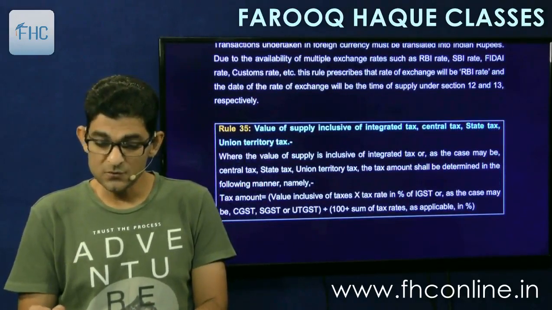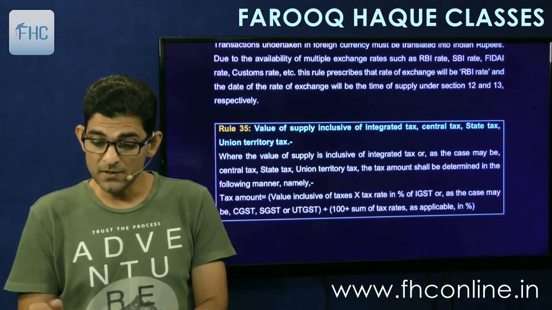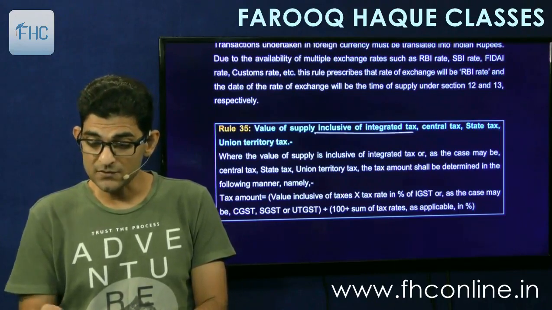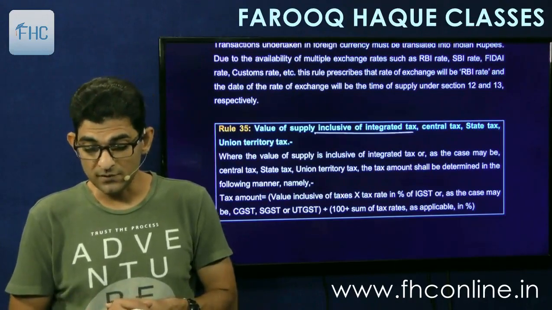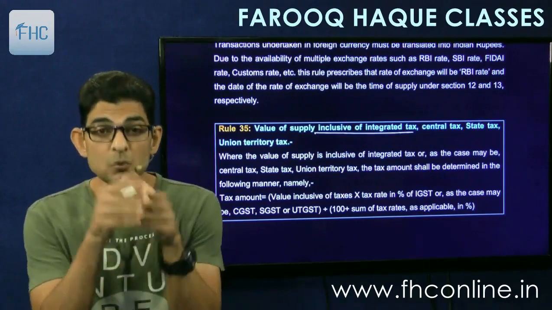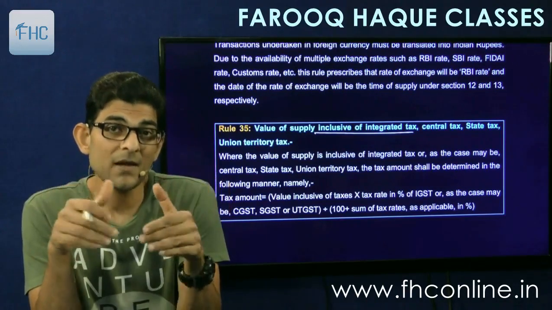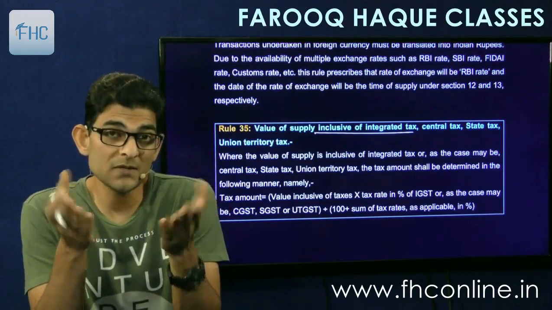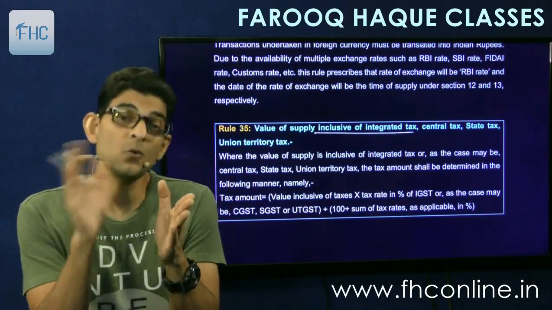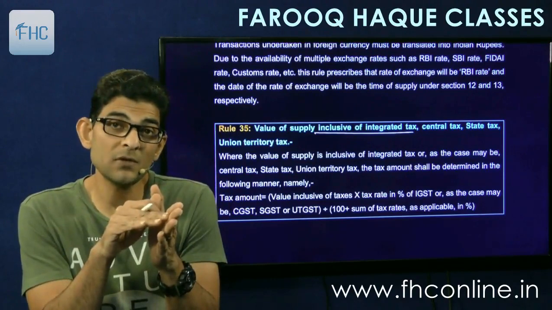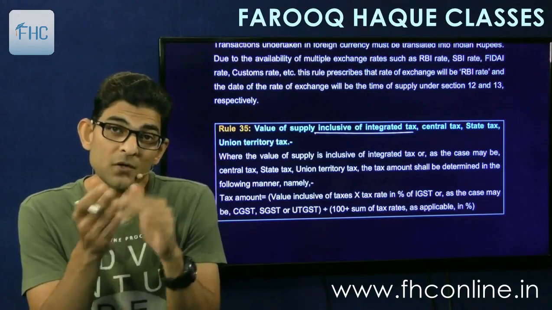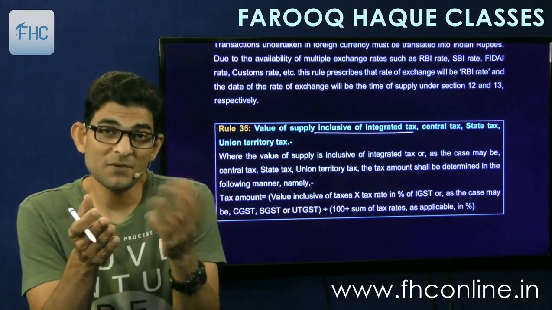And last is rule 35, value of supply inclusive of integrated tax, central tax, state tax or union territory tax. Means if the amount is inclusive, like in my case, I give the amount inclusive, like I am selling this DVD to you at 14,000, that is inclusive of tax. So then how do I calculate tax? How do I calculate value? 100 upon 118 is my value.